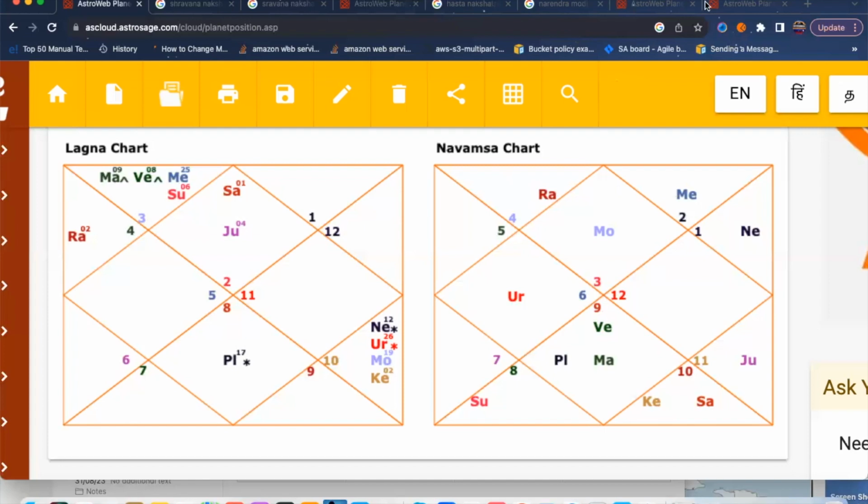Okay, so this was the analysis of the Navamsha chart, or the D9 chart, basic analysis. In the next class I'll be explaining in depth all the 9 planets in all the 12 houses, etc.